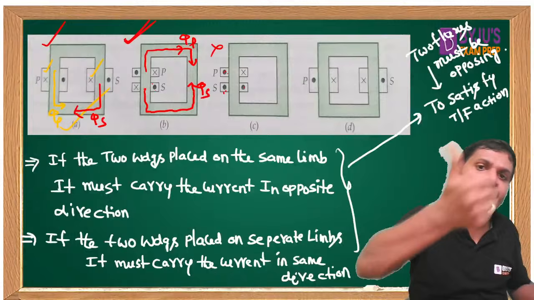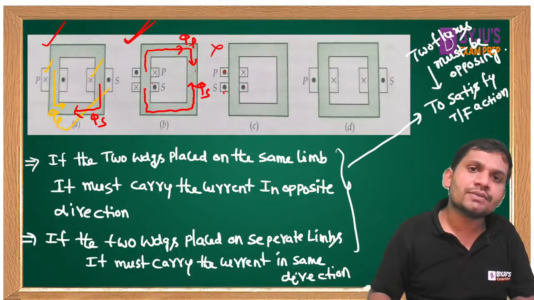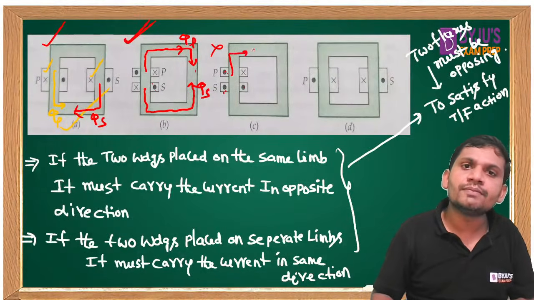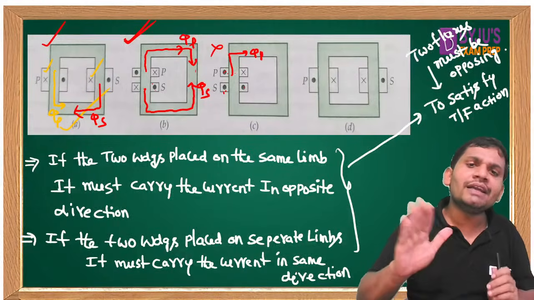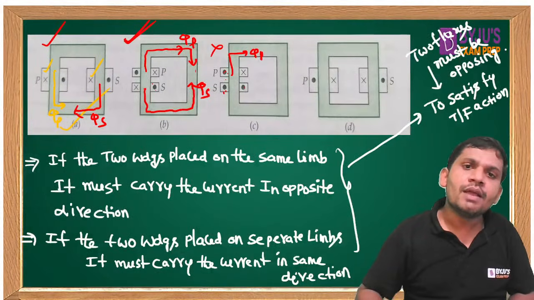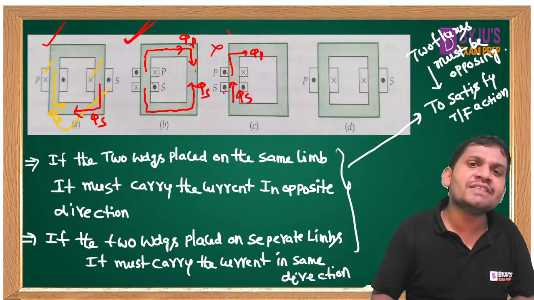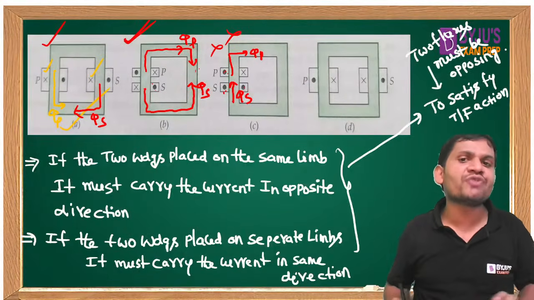Current is leaving, and this is the direction of the flux. This is the primary flux. Here also current is leaving. This is the secondary flux. The primary flux and secondary flux are aiding. This is wrong. It does not satisfy the transformer action.